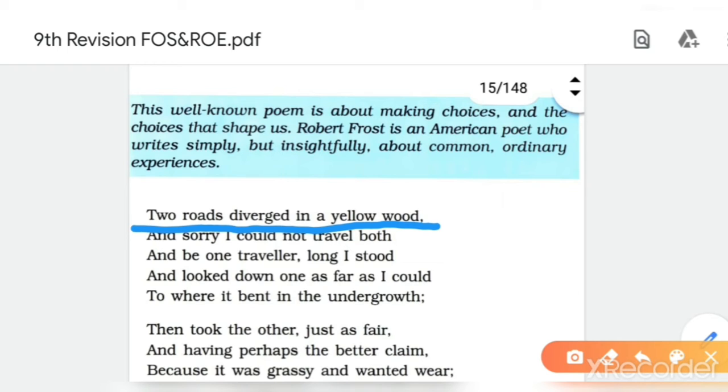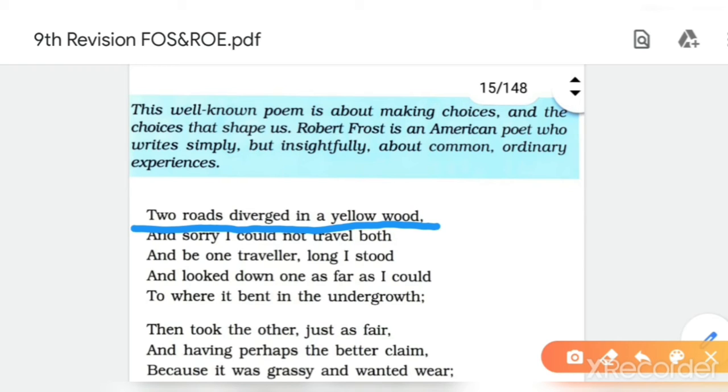See, in each poem, one major figure of speech is given. Maybe it may be personification, metaphor, or simile. Mostly in this poem, metaphor and simile are used. You know alliteration and repetition, so no problem regarding these two figures of speech. But the major figures of speech used in these poems are metaphor, simile, and personification.